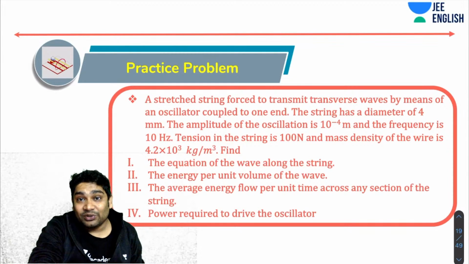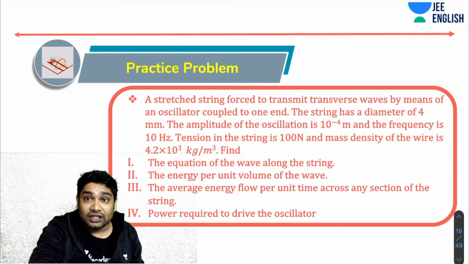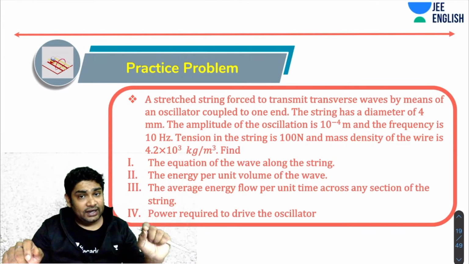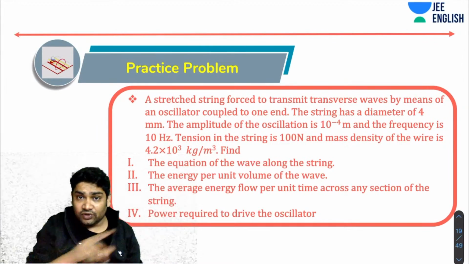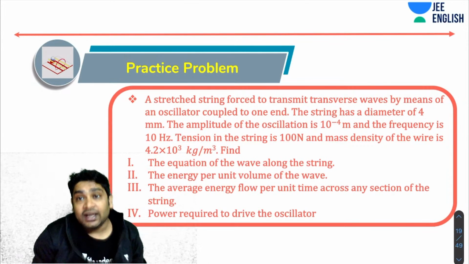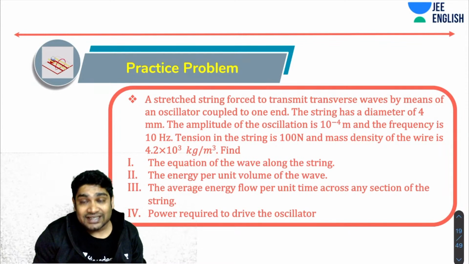Okay. So here you've been told a stretched string is forced to transmit transverse waves by means of an oscillator coupled to one end. So in a stretched string, at one end you have added an oscillator which is forcing transverse waves to pass through this string. Okay, now the string has a diameter of 4 mm. The amplitude of oscillations has been given to you as 10 to the power minus 4. The frequency is 10 Hertz. The tension in the string is 100 Newton. The mass density of the wire is this.